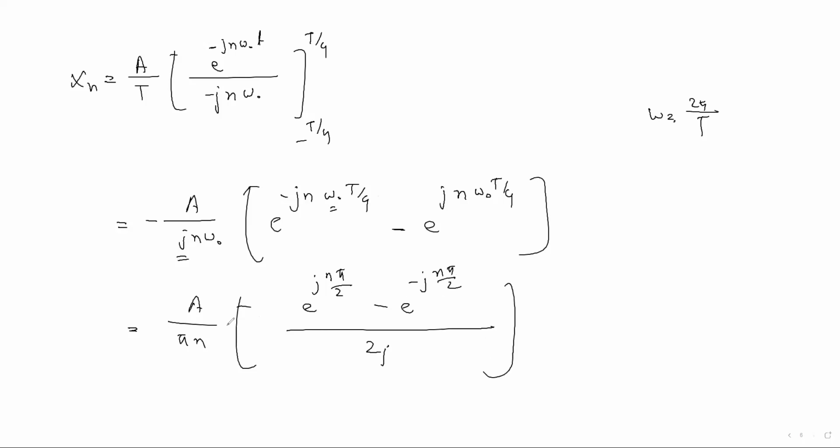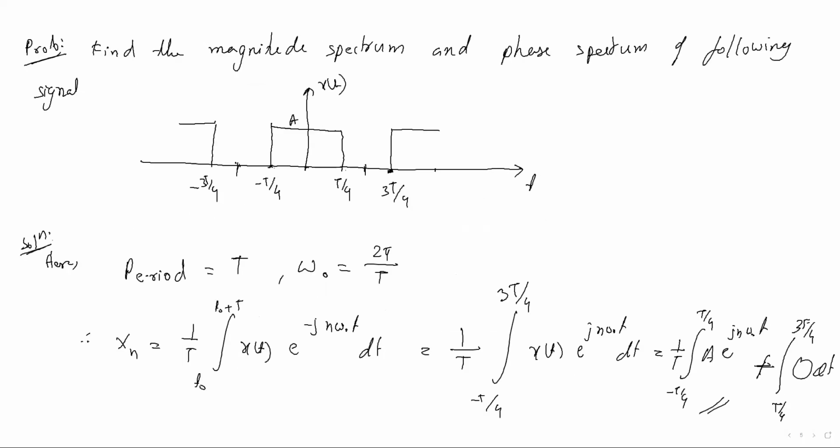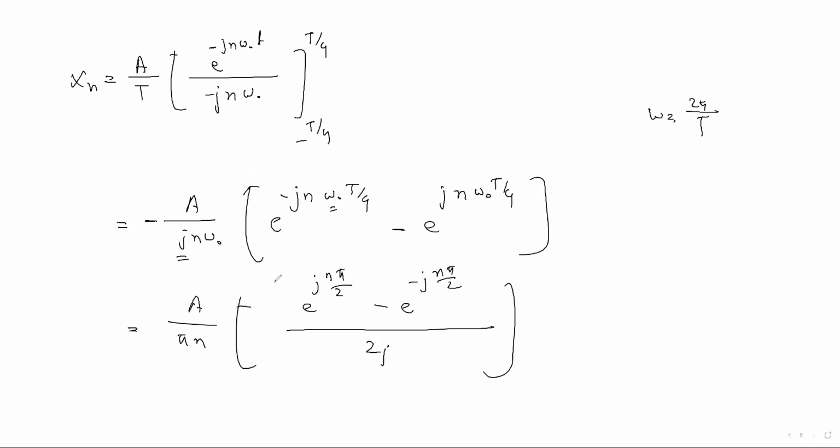Why has this minus come? Because I took this minus inside the bracket, so the second term comes as the first term. What is A by T? I got A by T from here, taking this A outside. You can write omega equal to 2 pi by T, and this omega has been taken here.